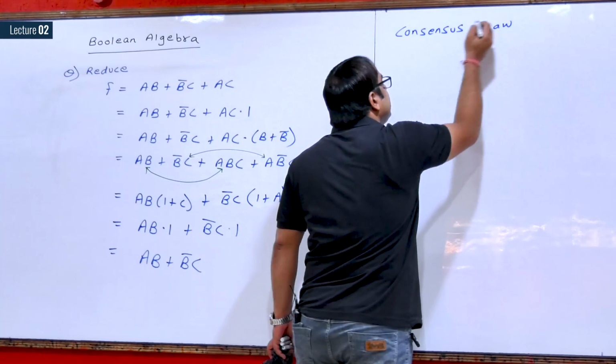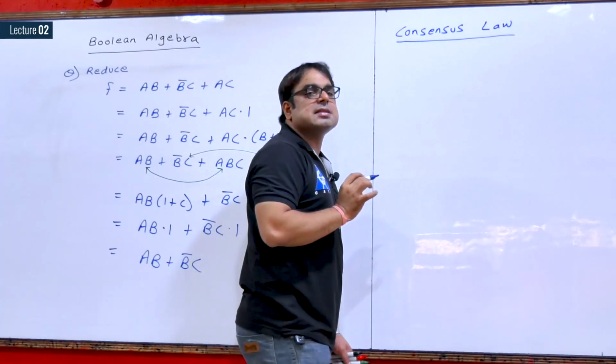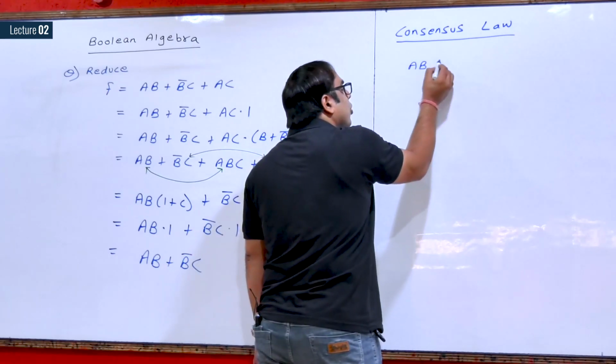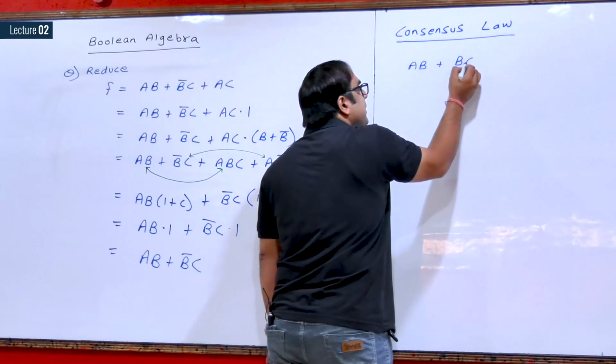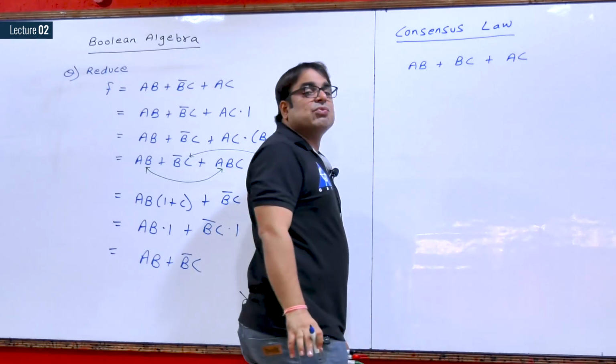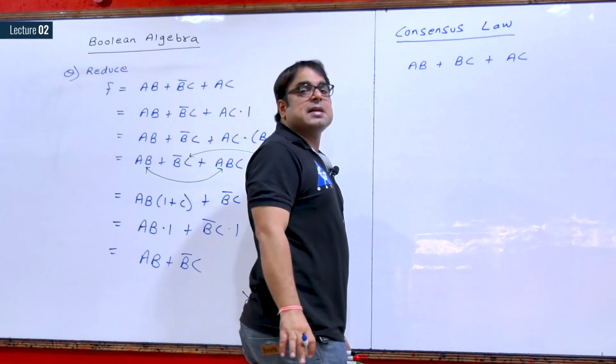Now I will tell you all the variants which are possible in this consensus law. First of all, it is valid for the form AB plus A complement C plus BC.